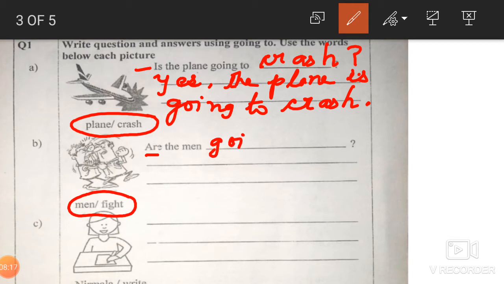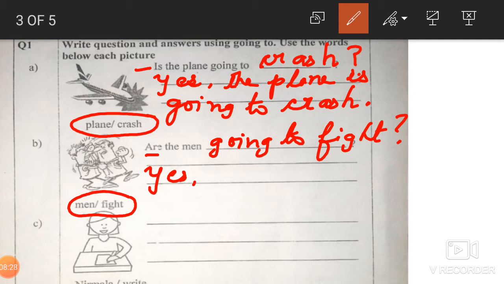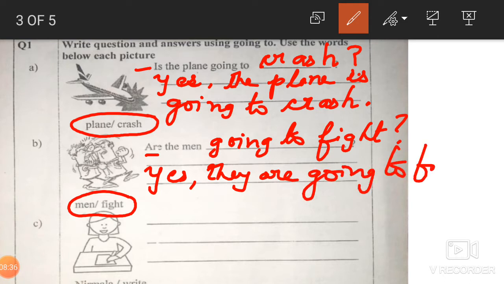First write going to fight. Question mark. So the answer is yes. The action is telling us, yes they are going to fight. Okay.